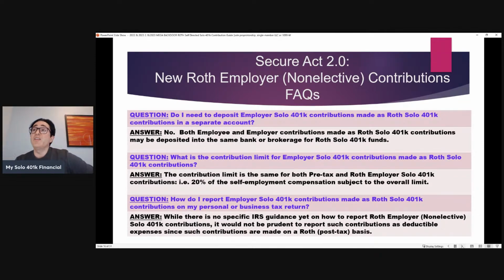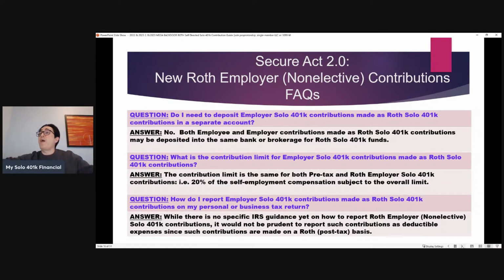What is the contribution limit for employer Solo 401k contributions made as Roth Solo 401k contributions? Well, it's what we just went through, right? It's 20% of the self-employment compensation. So it's a percentage. How do I report employer Solo 401k contributions made as Roth Solo 401k contributions on my personal or business tax return?